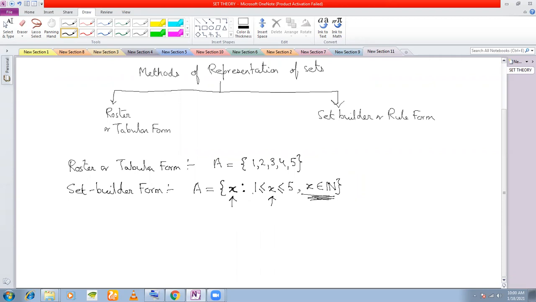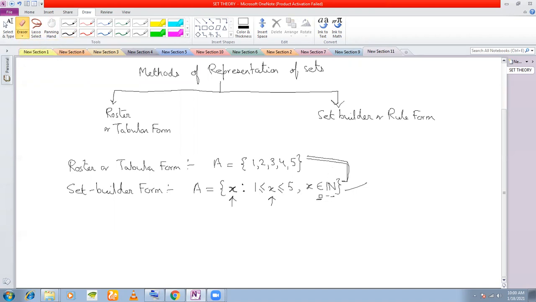Because if you are saying x belongs to, say, whole numbers, then the set remains the same. But if you are saying x belongs to the set of real numbers, then this set becomes an infinite set. Then these two sets will not be the same. Understood? If I say this as a real number, then these two are not equal. You know why?